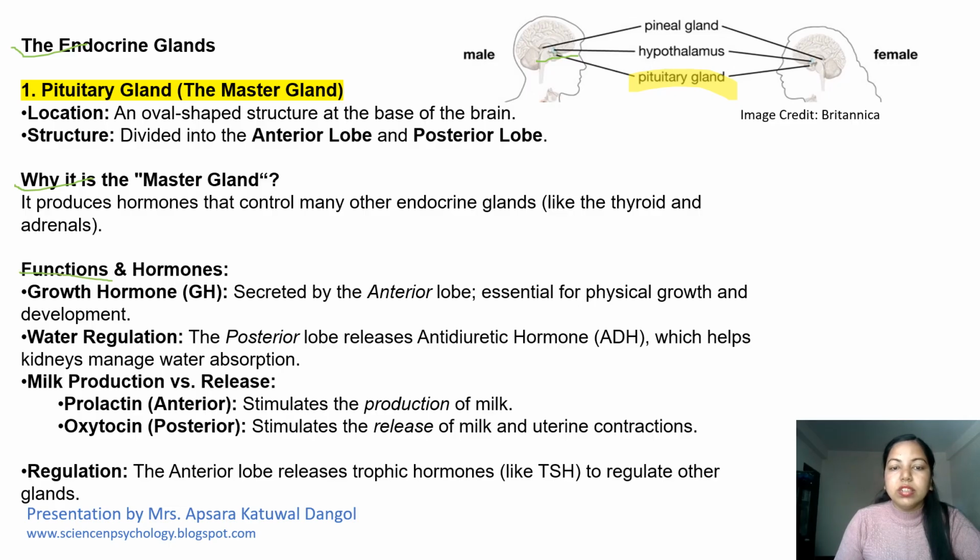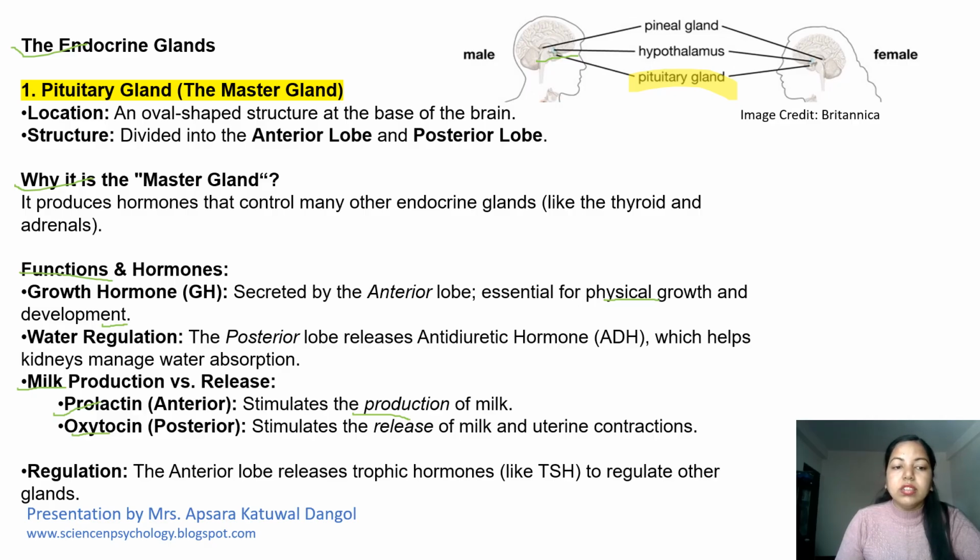Talking about the function, growth hormone is secreted by the anterior lobe, which is essential for physical growth and development. It also helps in water regulation. The posterior lobe releases antidiuretic hormone, which helps kidneys manage water absorption. Talking about milk production versus release, the prolactin produced in the anterior part stimulates the production of milk, while the posterior part releases oxytocin, which stimulates the release of milk and uterine contraction.